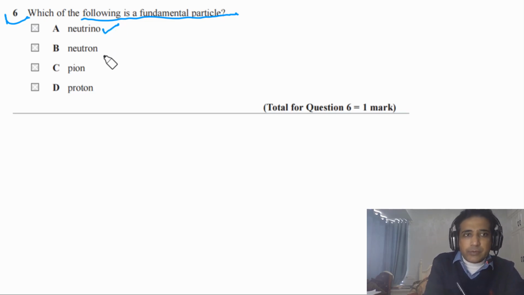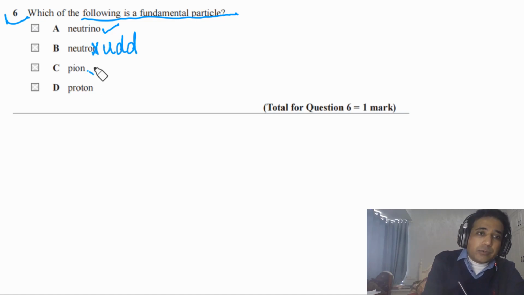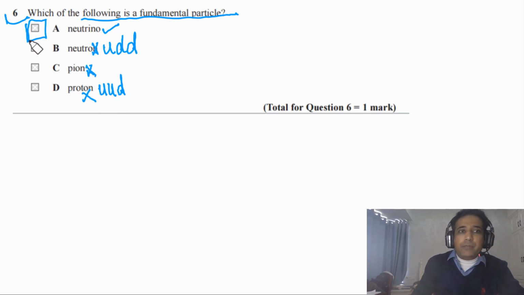Neutron is not a fundamental particle. This is a hadron, or we can say this is a baryon. It consists of one up quark and two down quarks. So this is not a fundamental particle. Pion is a meson. It consists of one quark and one antiquark. So this is also not a fundamental particle. Proton consists of two up quarks and one down quark, and it is a baryon. So it is also not a fundamental particle. So the answer for this question has to be A.